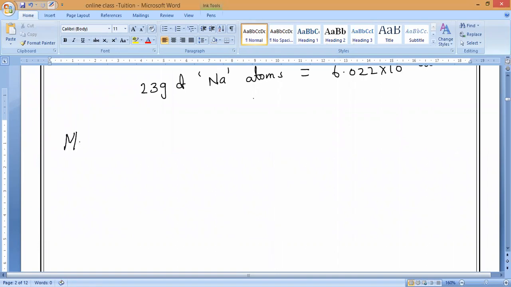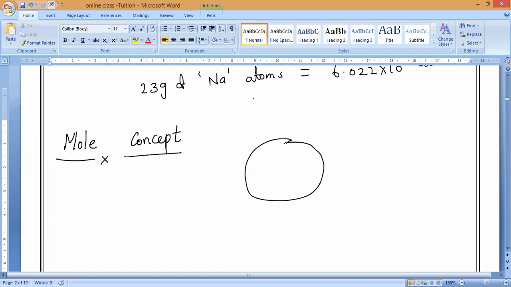If somebody asks you, 90% cannot explain what is meant by the mole concept, so try to understand very carefully. Suppose I have been given some substance, which may contain atoms, molecules, or ions. What do we mean by the mole concept?